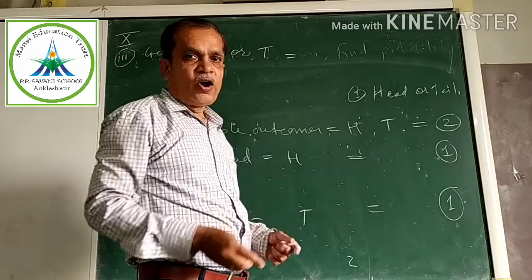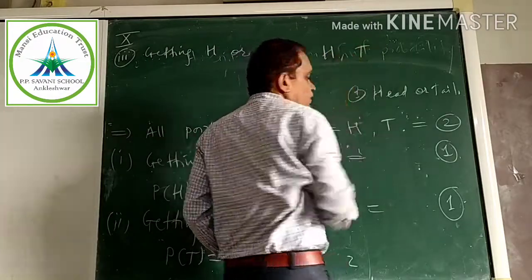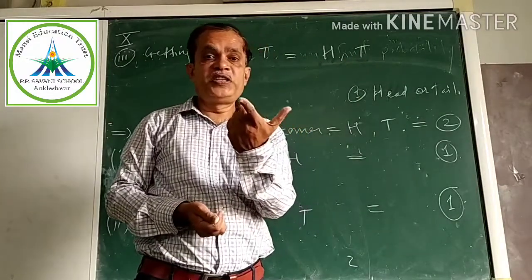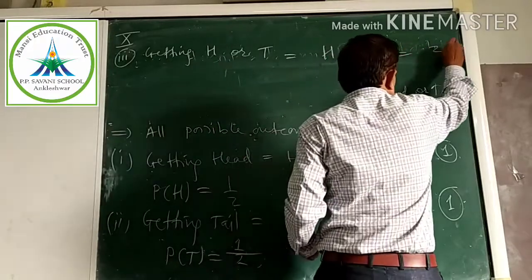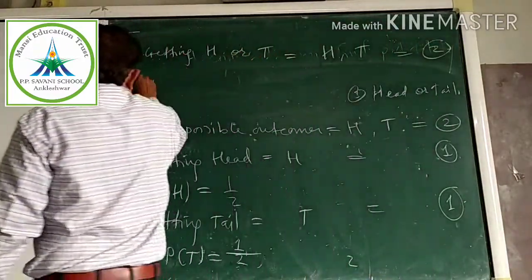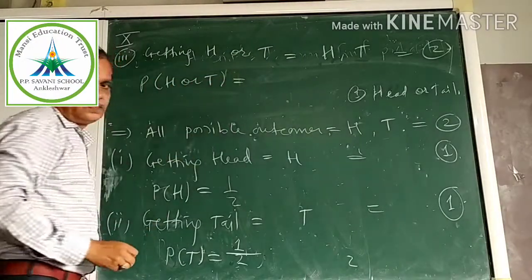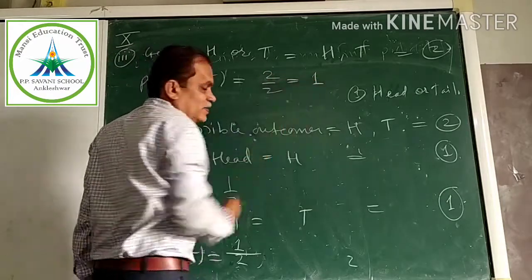Either one head or one tail. So you write this: it may come out as head or tail. We don't know which, but one is coming surely. Right? So how many total are there? 2. Circle it. Then what is the probability of getting head or tail? 2 upon 2. What is that? 1.